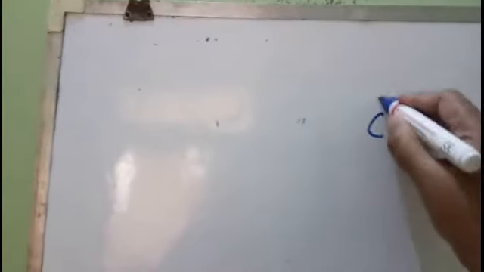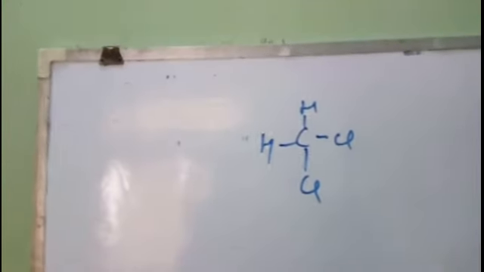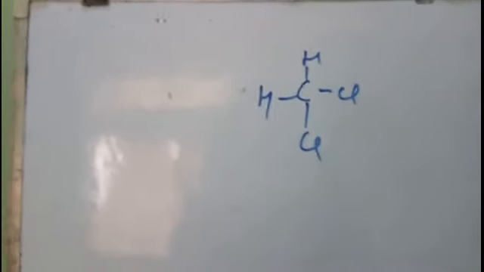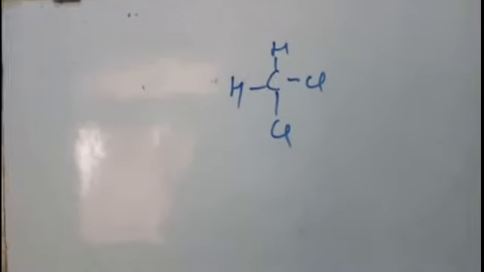What are polyhalogen compounds? Polyhalogen compounds means, if your organic compound contains more than one halogen, then it is known as a polyhalogen compound, right?